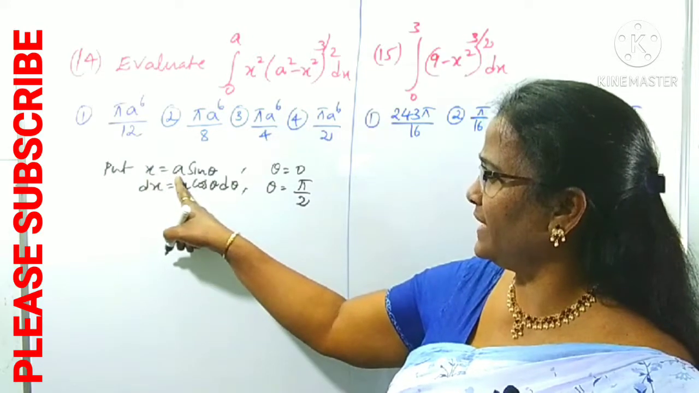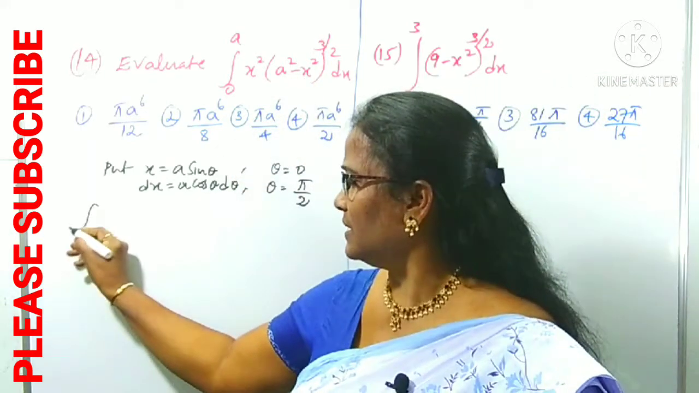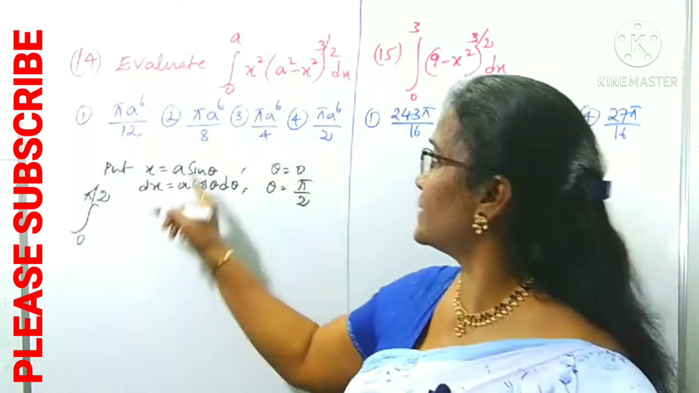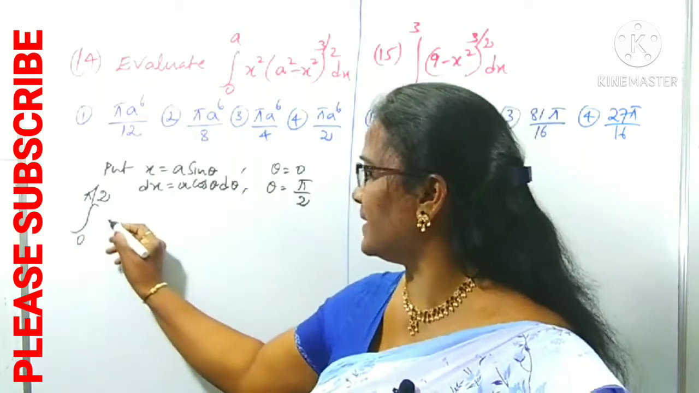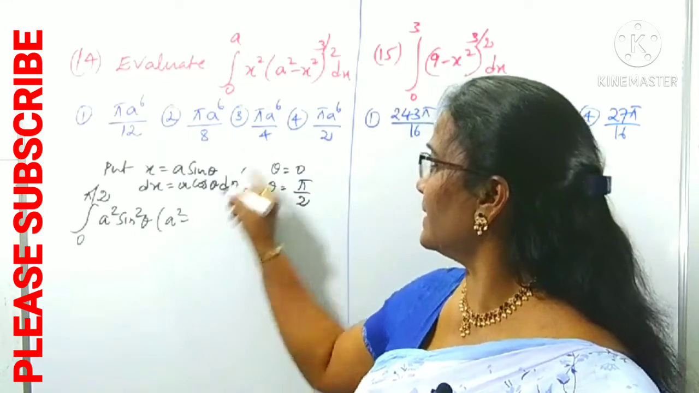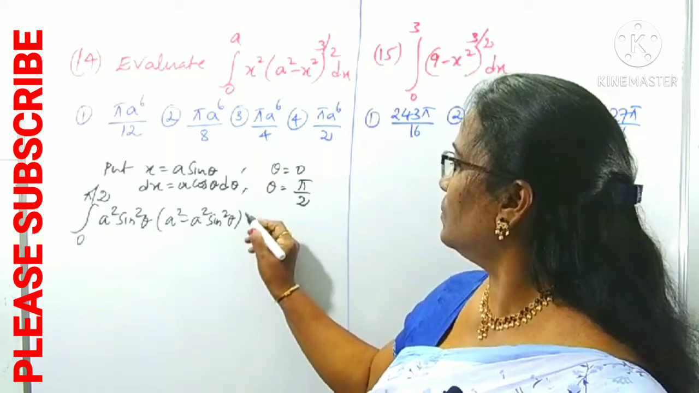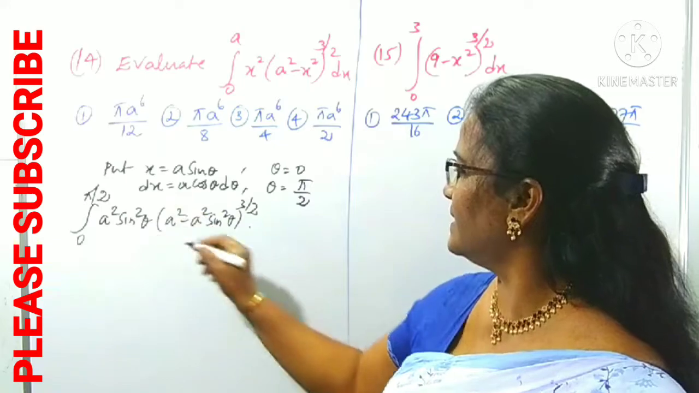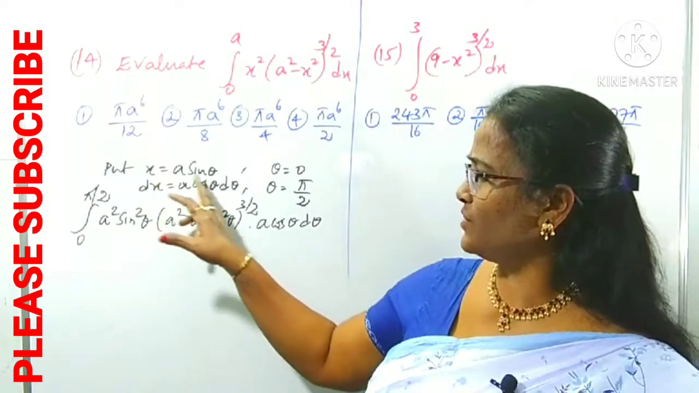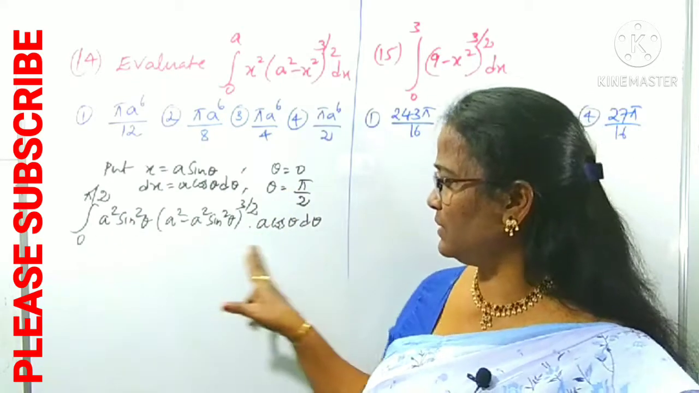In place of x, we take a sin theta, and dx is a cos theta d theta. Now the question becomes: limits from 0 to pi by 2, then x square, with x as a sin theta whole square, that is a square sin square theta, into (a square minus a square sin square theta) whole power 3 by 2, dx, where dx is a cos theta d theta. After taking the substitution x is equal to a sin theta, dx is equal to a cos theta d theta, and limits 0 to pi by 2, the question becomes like this.